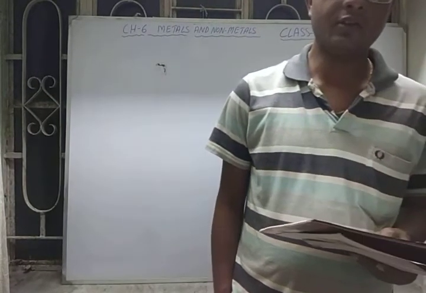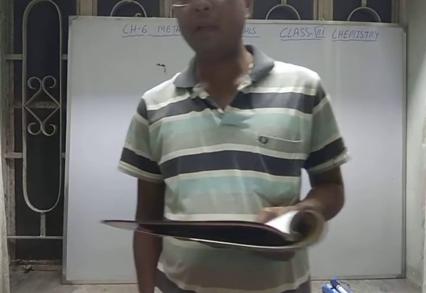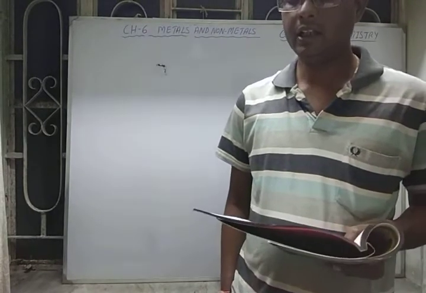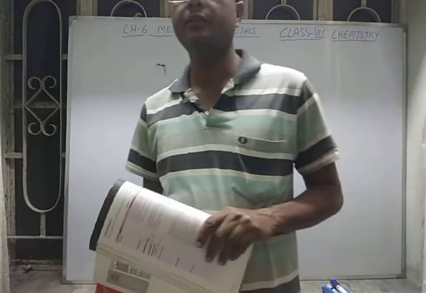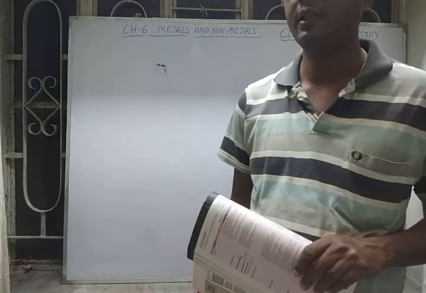Zinc is used in manufacturing paints, rubber, plastics and pharmaceuticals, inks and soap, batteries, textiles and electrical equipment, and also in the galvanization of iron. So it prevents iron from rusting.